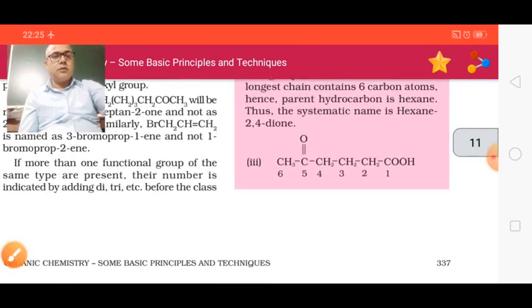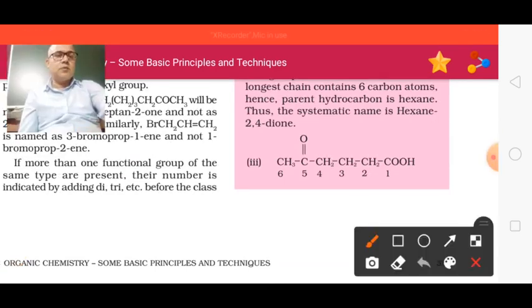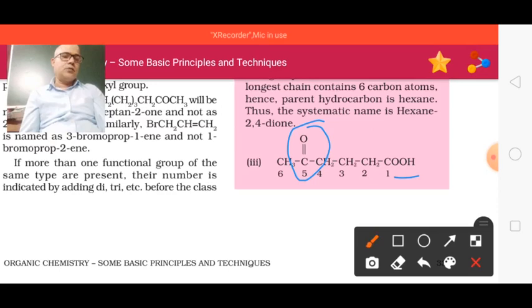Now see here. This one is a very good example. Here are two functional groups. How many? Two functional groups. One is the carboxylic group and the other is the ketone group. How will you decide from which side we should start numbering?